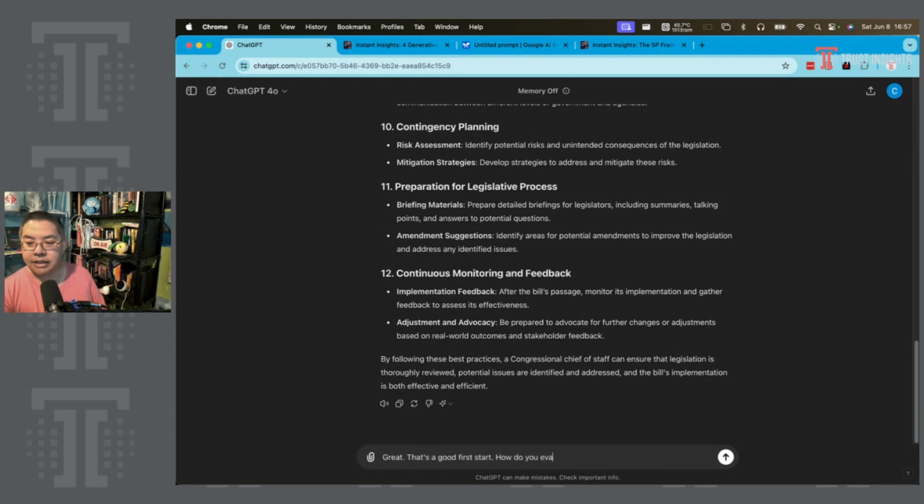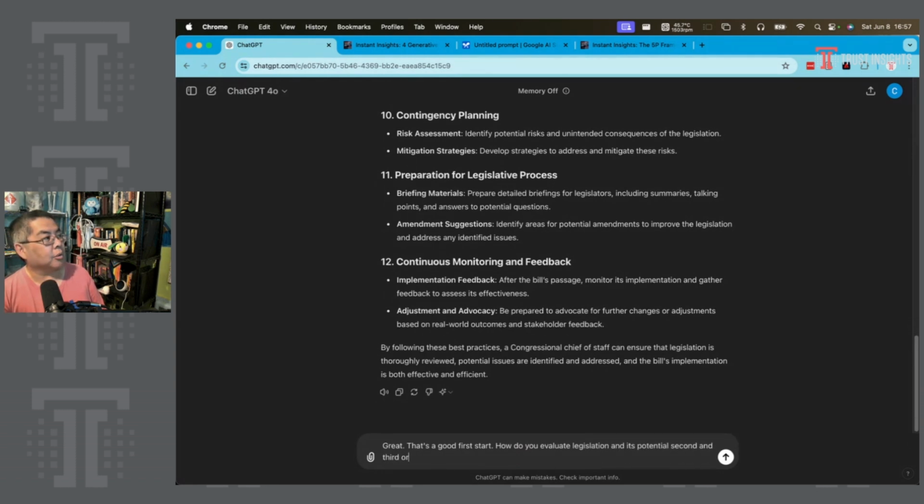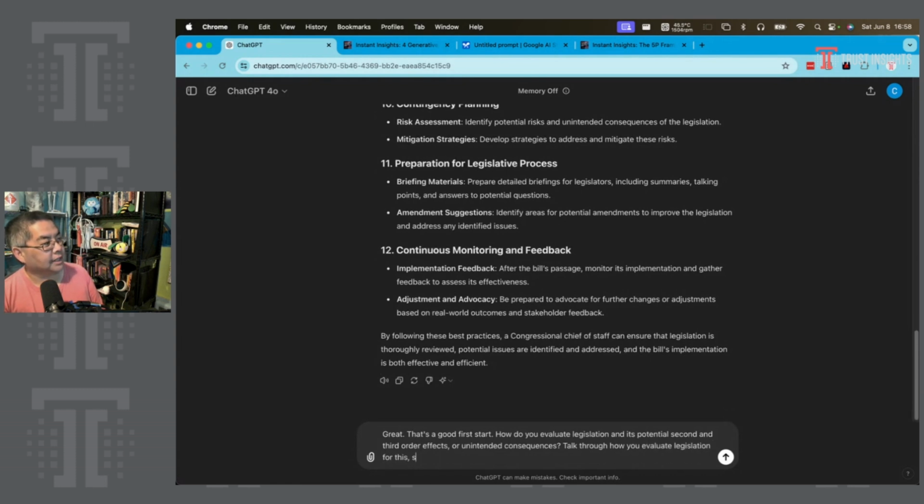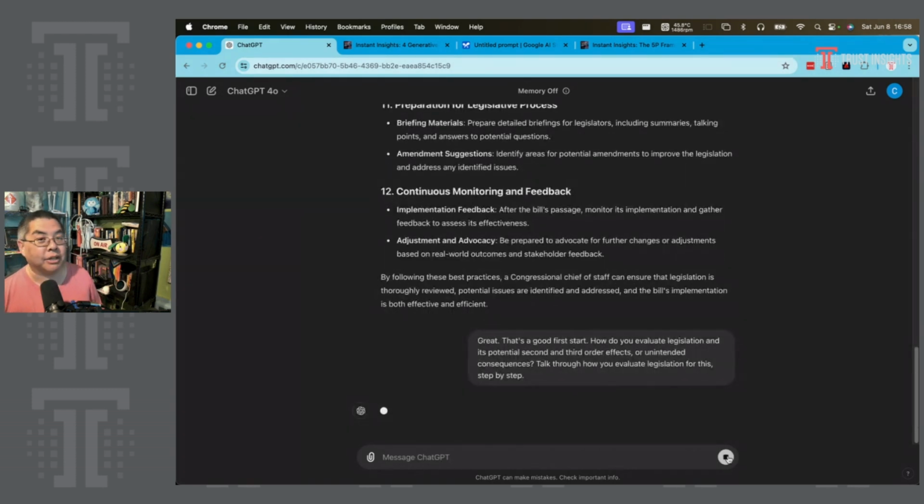How do you evaluate legislation and its potential second and third order effects or unintended consequences? Talk through how you evaluate legislation for this step by step. So again, we're now in the augment phase.